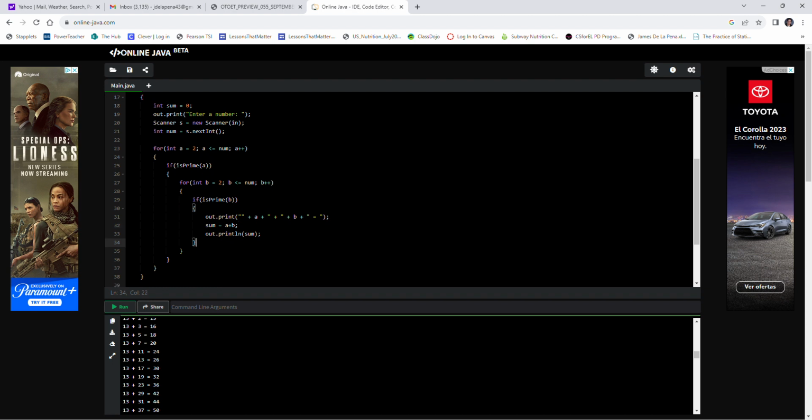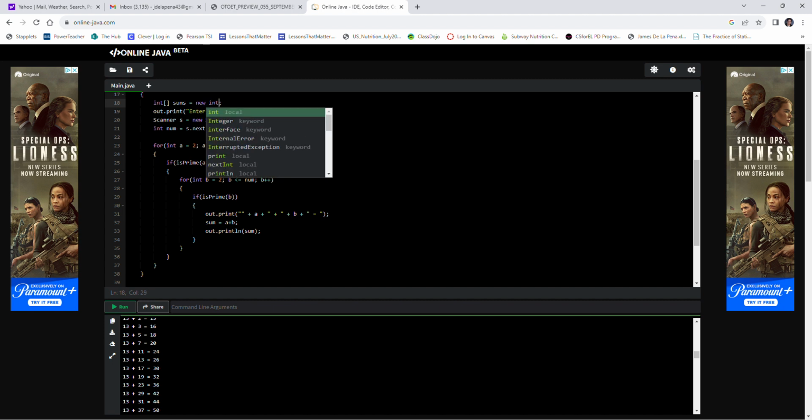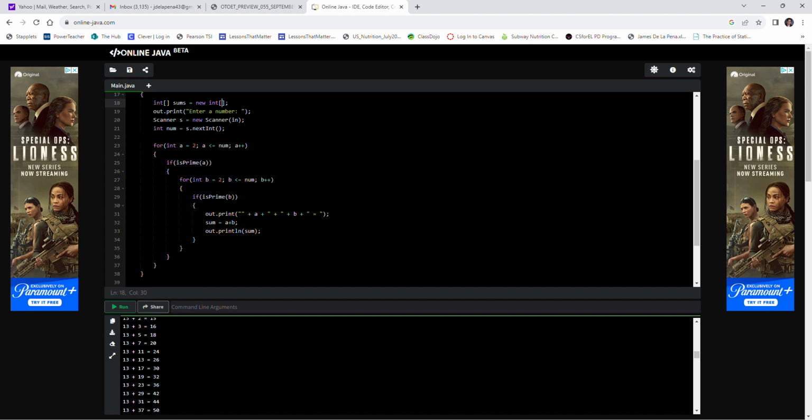Oh, no, what I really actually would like is an array, right? An array of sums. Can I just initialize like that? No, I have to say gets new int and then give it a size, I think, because arrays are not. Damn. I don't know. Let's just say I give it a size of 1,000.